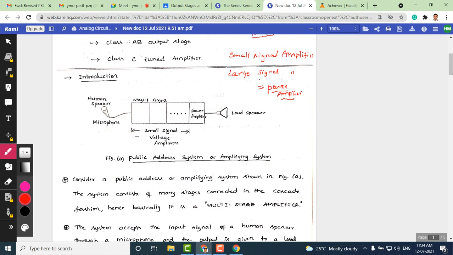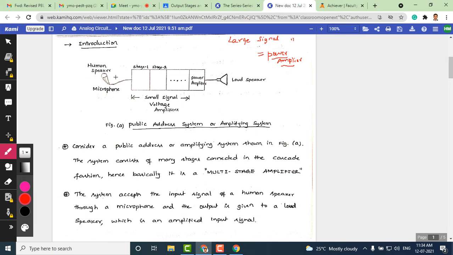Now let us move on to the introductory section here. In this diagram, you can see I have shown each stage of an amplifier with a box. This is going to be one stage, this is one stage of a small signal amplifier, and another stage of a small signal amplifier. All these stages are cascaded. That means the output of the first stage is given as an input for the second stage. Like this, if you proceed, what happens here?